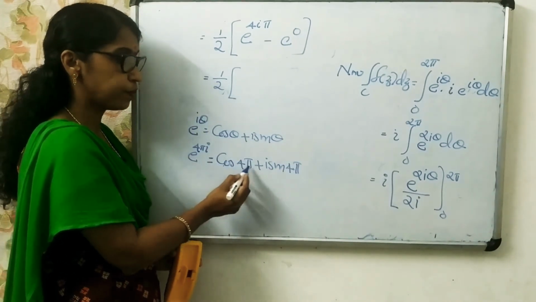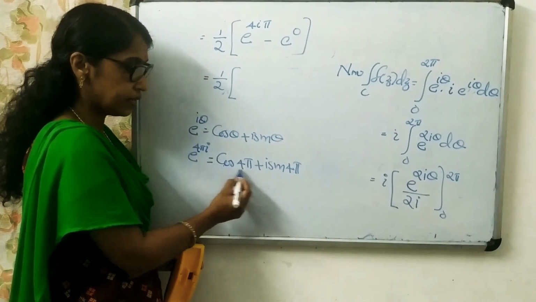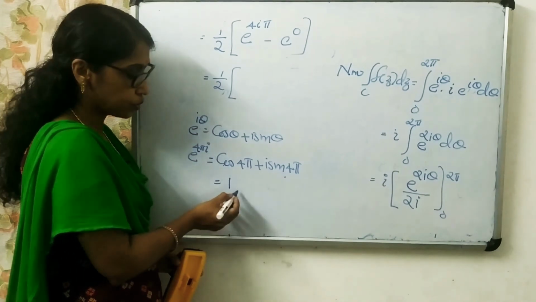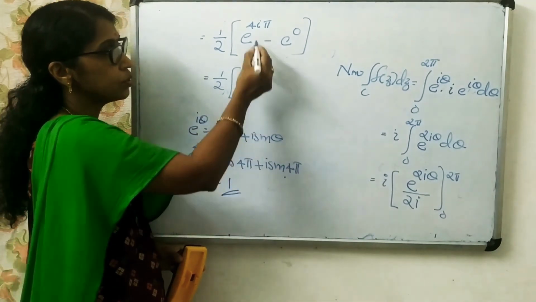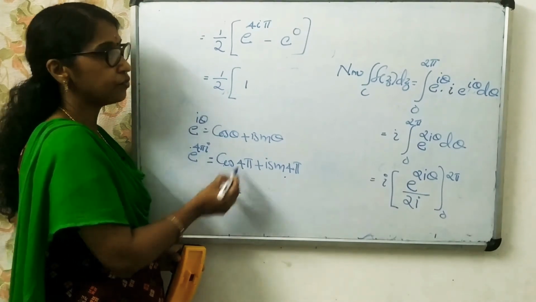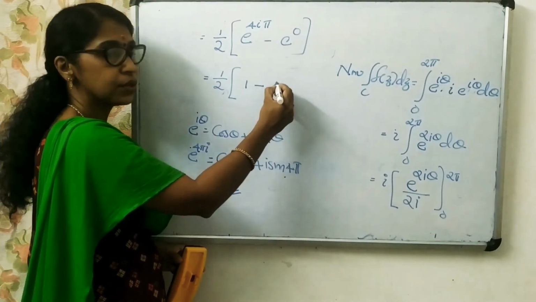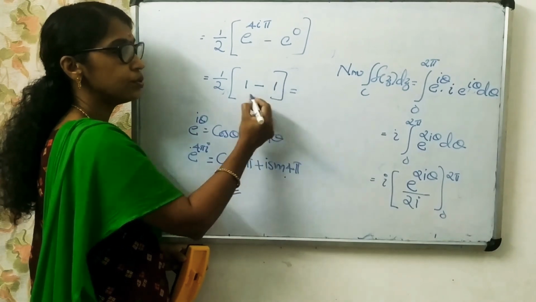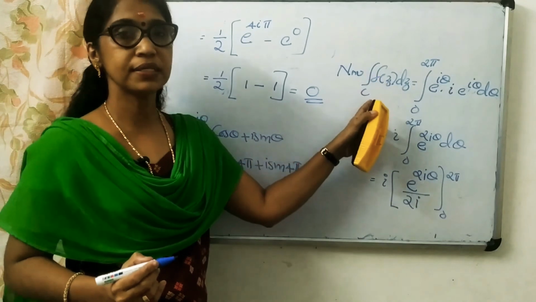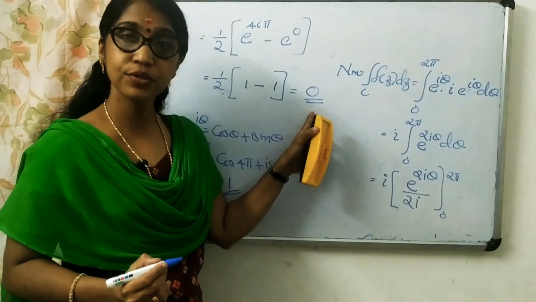So cos 4 pi plus I sin 4 pi, and the value of cos 4 pi is 1, sin 4 pi is 0. So we get only 1. So I am writing here 1. e raised to 4 pi I is equal to 1 minus e raised to 0 is 1. This is equal to 0. So integral over C f of z dz is equal to 0.